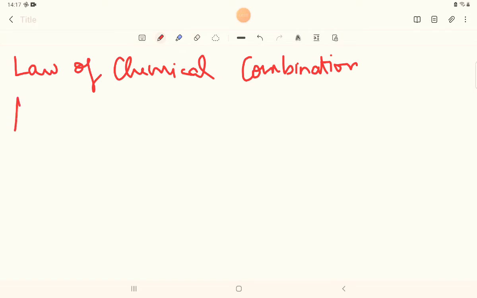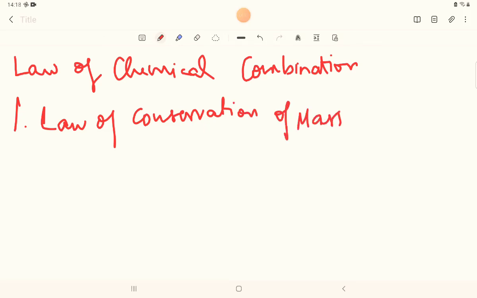The first one is the law that says about the conservation of mass. That is simple. Law of conservation of mass.